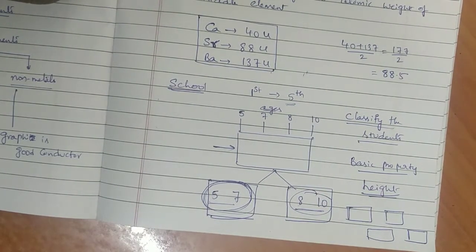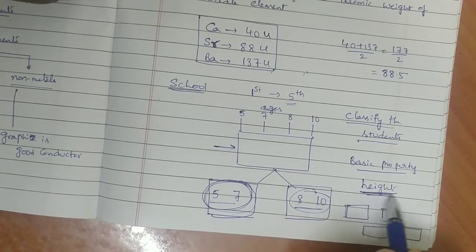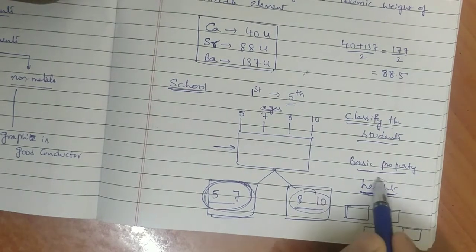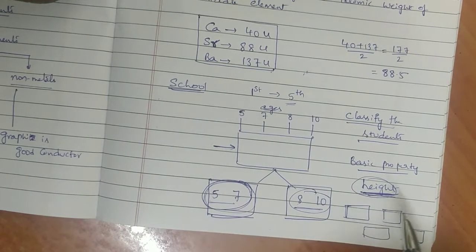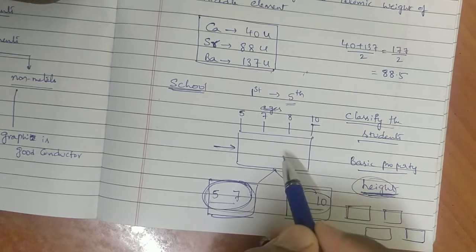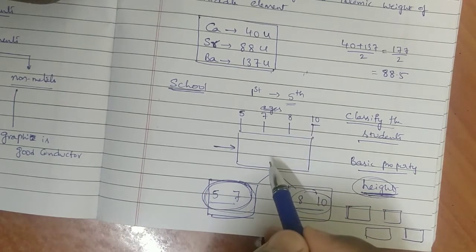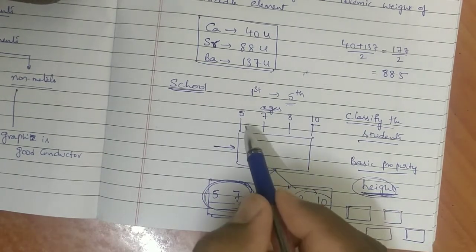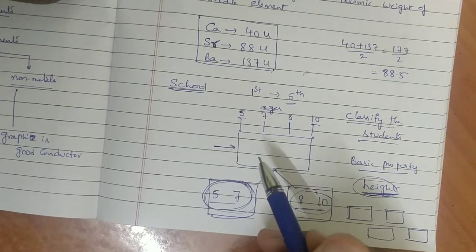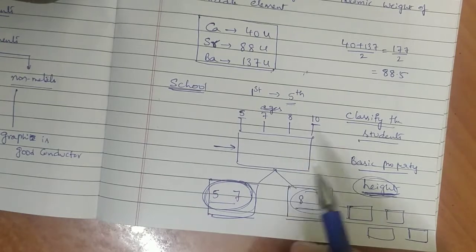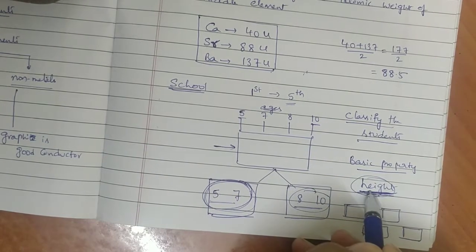But students, is it a correct classification, depending on height? No, because sometimes a 10 years age student might have less height, and a 5 years age student might have higher. So depending on height, it is not correct.